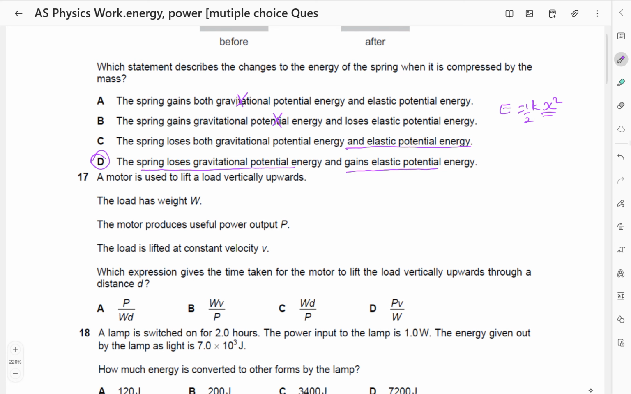Okay, starting with the power, we know that power is equal to energy over time, the rate of transfer of energy, which implies that time is equal to energy divided by the power. Also remember that energy can be work done, which is force times distance. So this will be divided by P, and the force will be the weight W, times the distance D, divided by the power. So our answer is C, the weight times the distance over power.